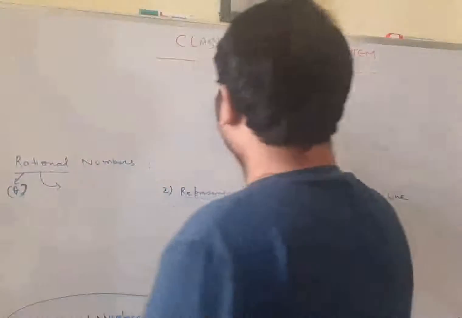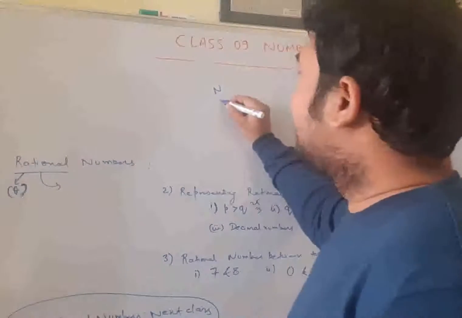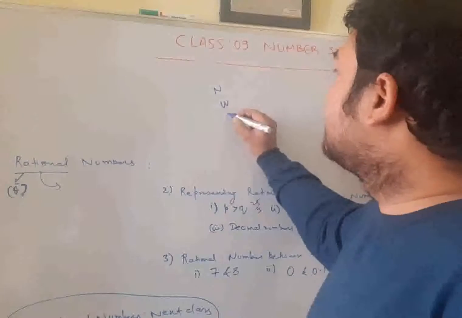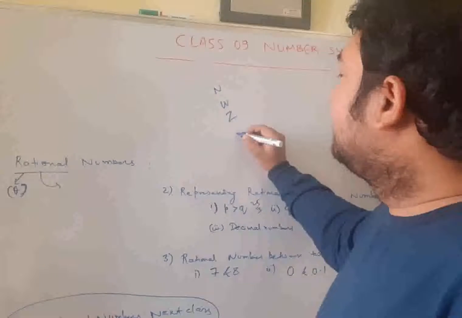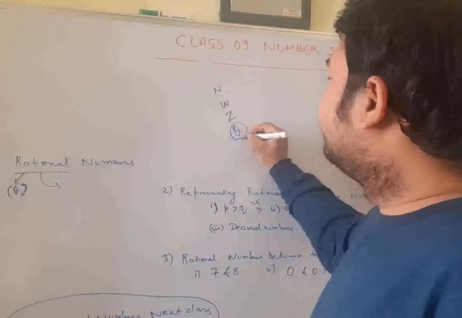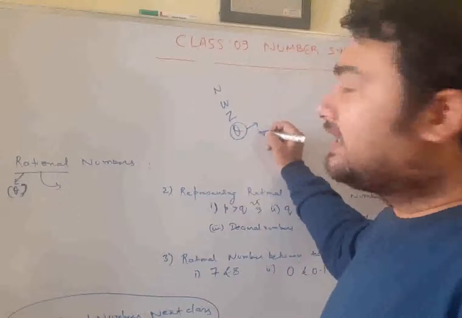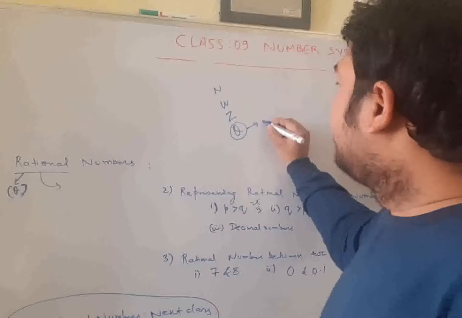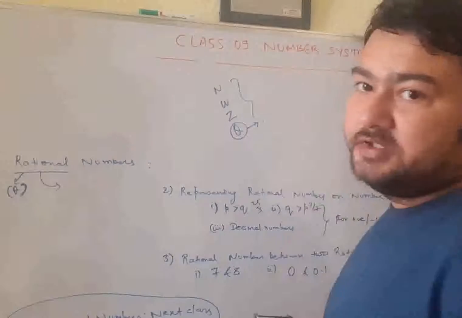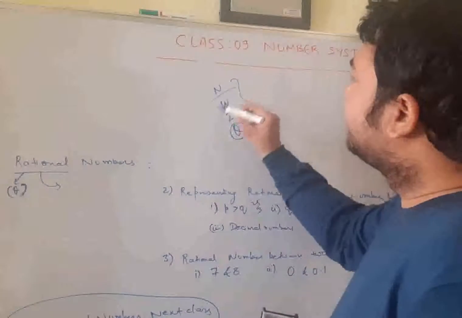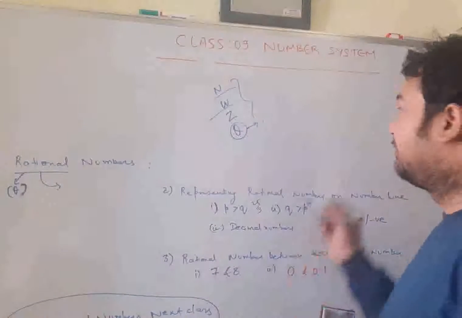See, I already told you that natural numbers are all included inside the whole numbers, these are all included inside the integers, and these are all included inside the rational numbers. So if you know how to represent a rational number, you will definitely know how to represent these three also. There is nothing in representing natural and whole numbers.